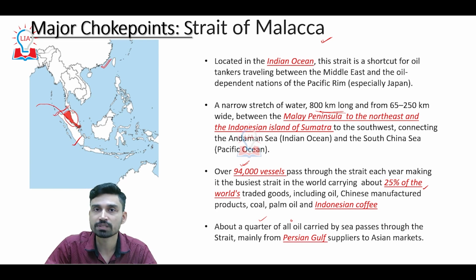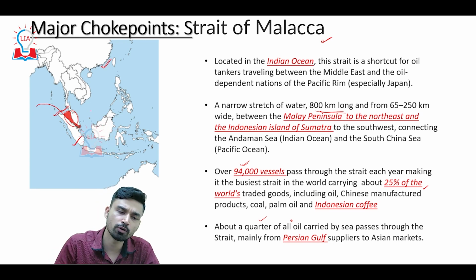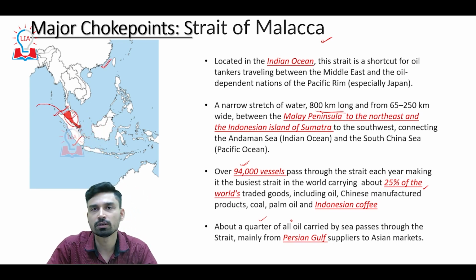It is precisely for this reason that China is looking at alternative routes, and that is why they are focusing more on the maritime silk route, and on the Gwadar port, where they are trying to build natural gas and oil pipelines connecting Gwadar port in Pakistan to the Xinjiang province of China. This is mainly because of China's extreme dependency on the Strait of Malacca.